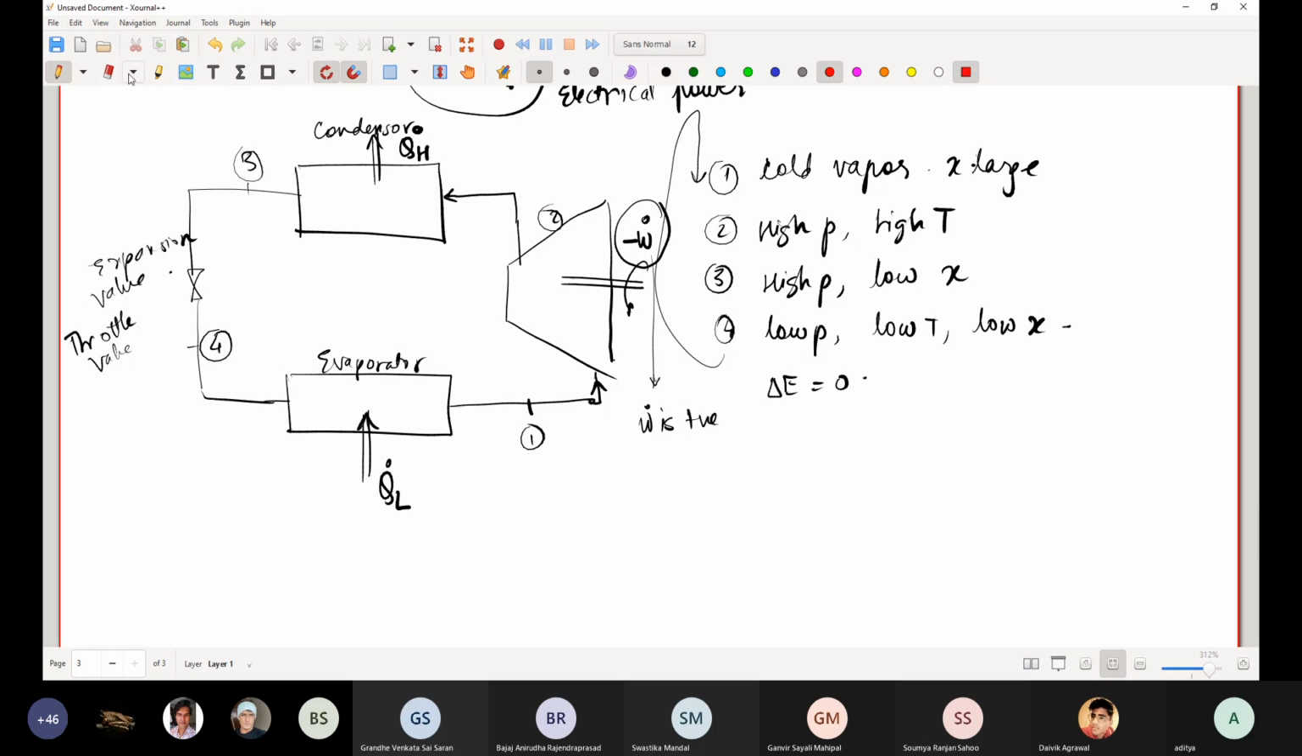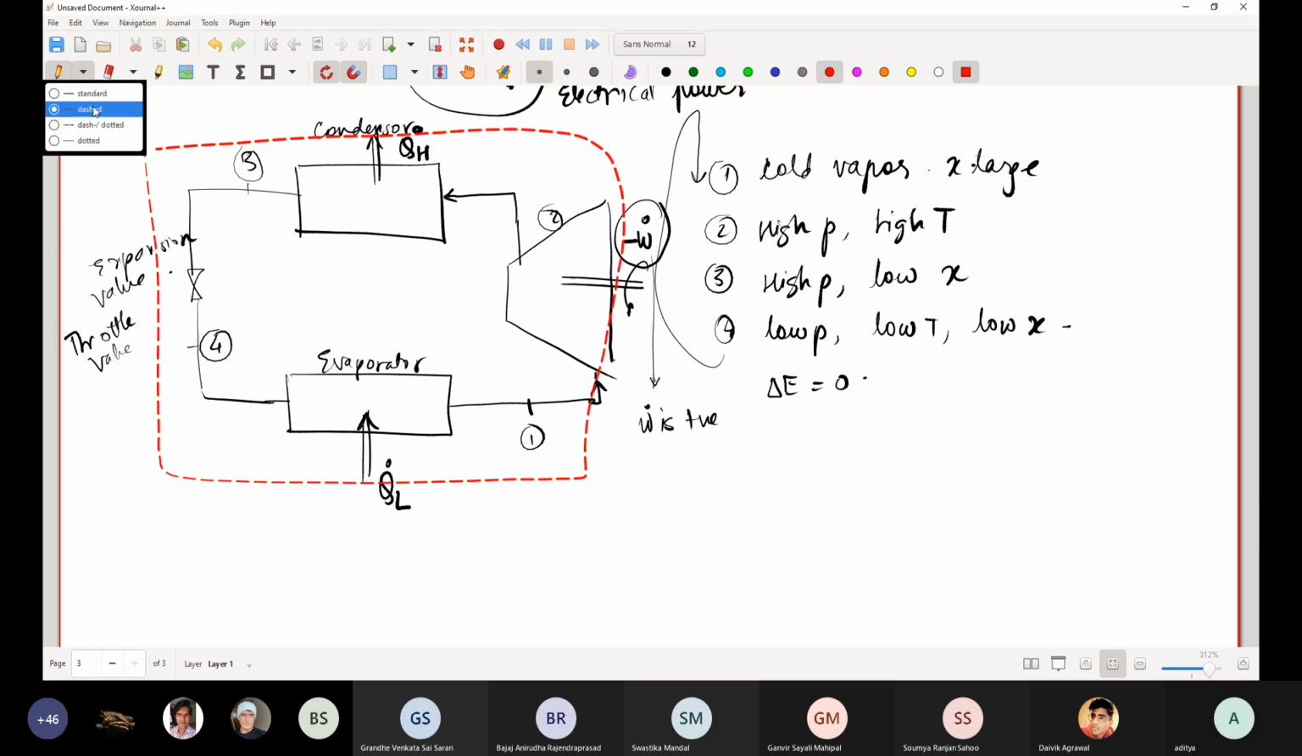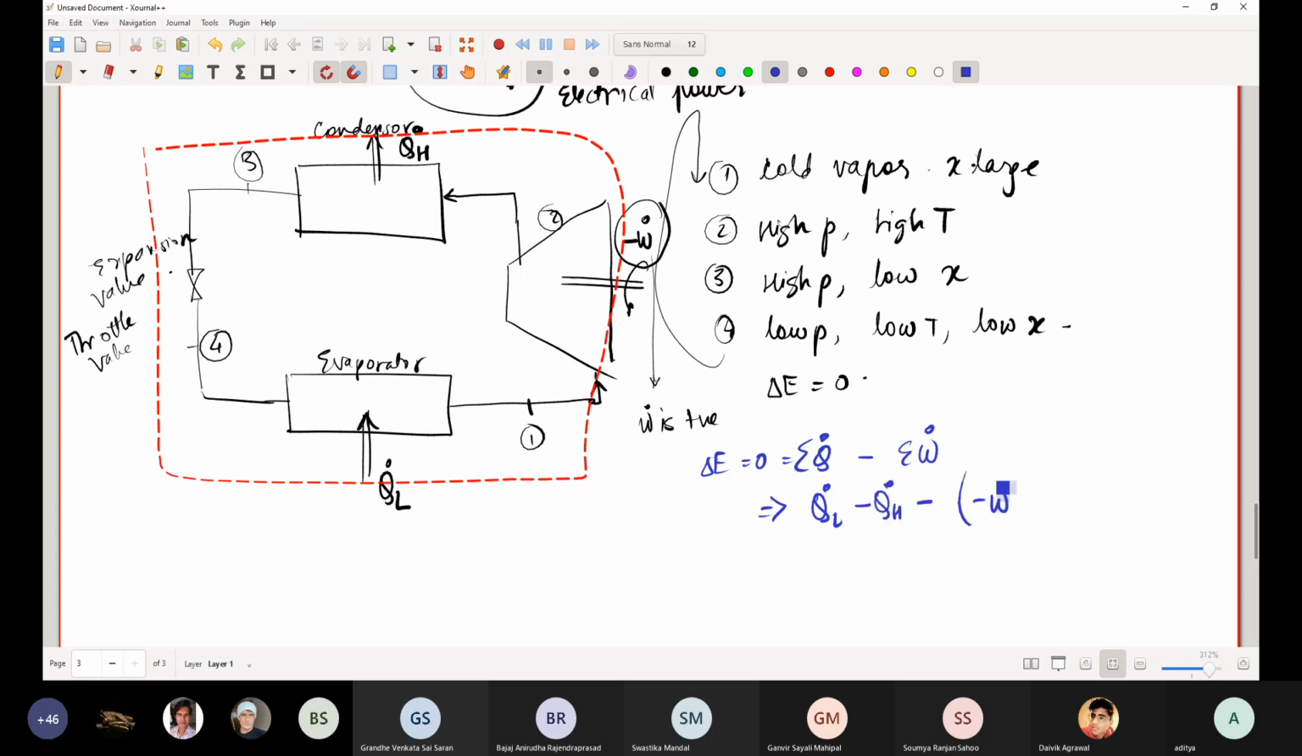Now, even in this cycle, if I draw the control volume like this, for this entire control volume, what do we have? We have delta E is 0. This is equal to Q dot 12 minus W dot 12. Because it's going in the same loop, I will simply say summation of Q dot minus summation of W dot. So this implies, what is heat absorbed by the system? It is QL dot. Heat rejected by the system is minus QH dot, and work, so minus of minus W dot. Okay, this is equal to 0.